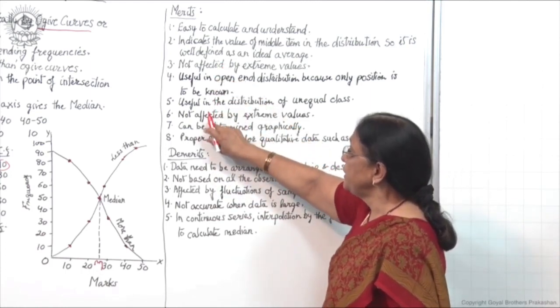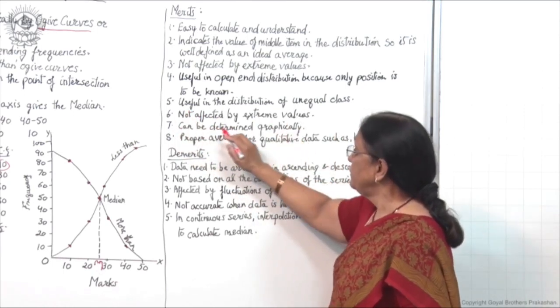Not affected by extreme values, this one has been repeated, so we will ignore it. Then, it can be determined graphically.